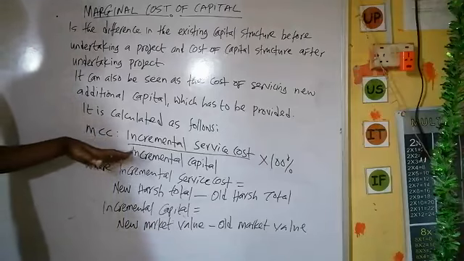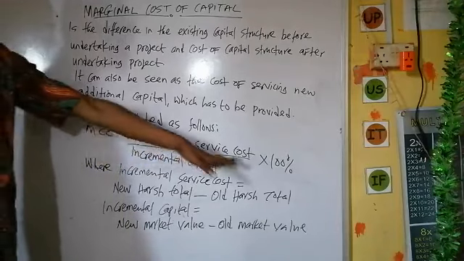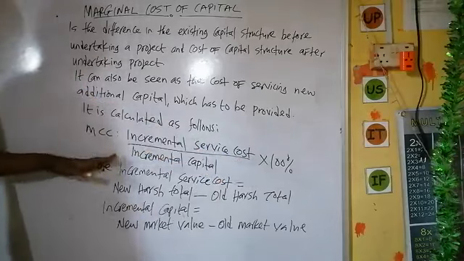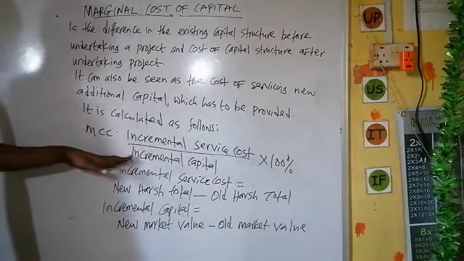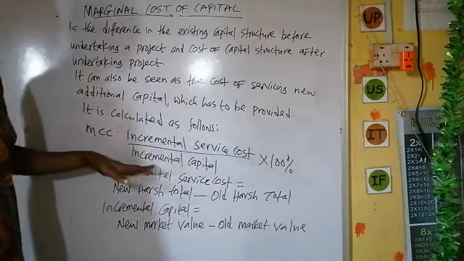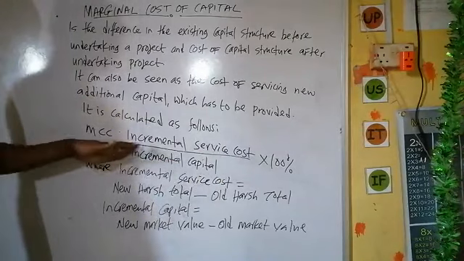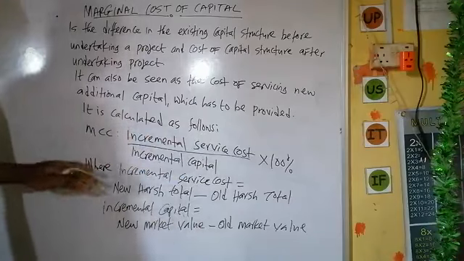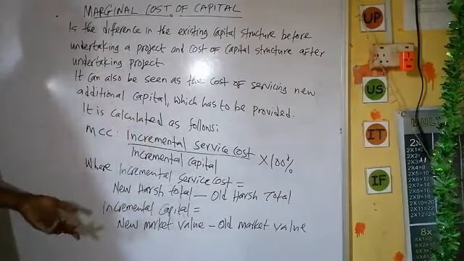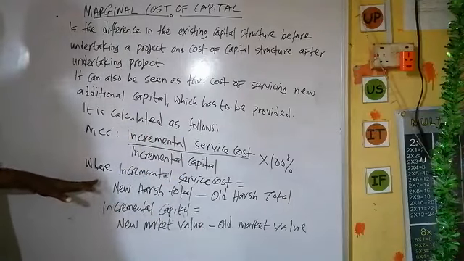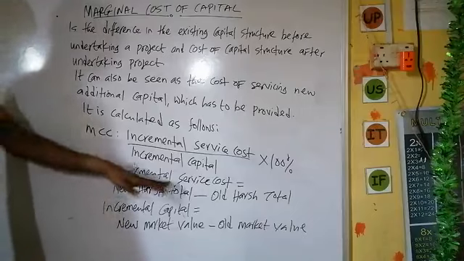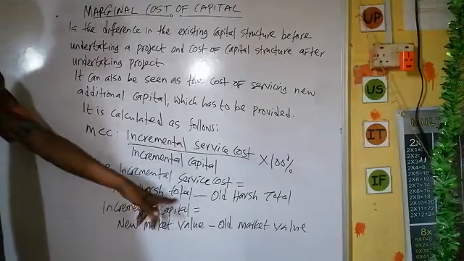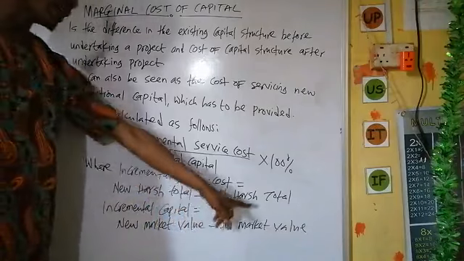The formula for computing it is incremental service cost over incremental capital. So, what is incremental service cost? Incremental service cost is equal to new ash total minus old ash total.